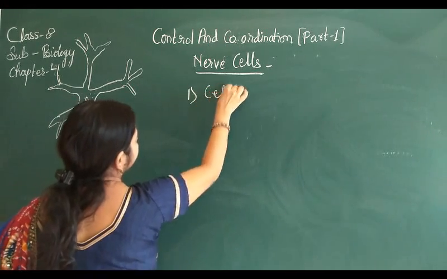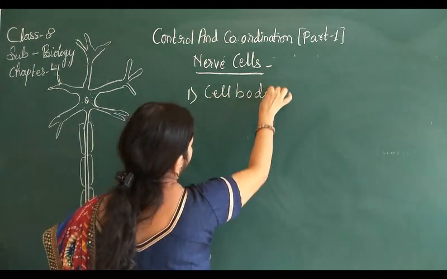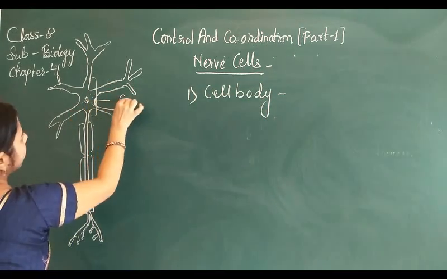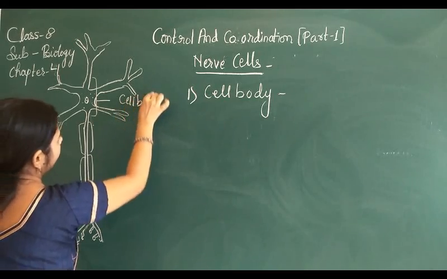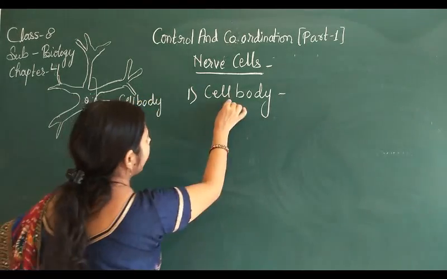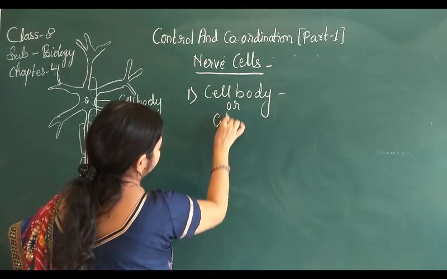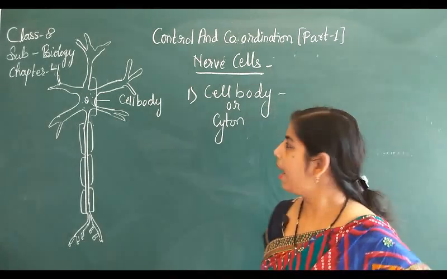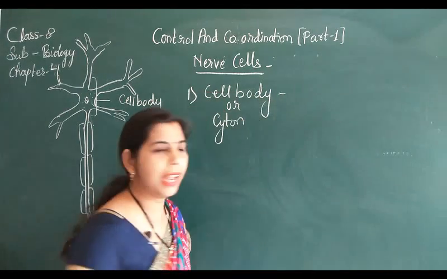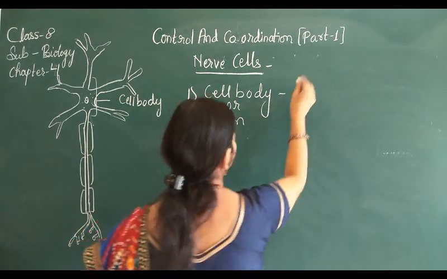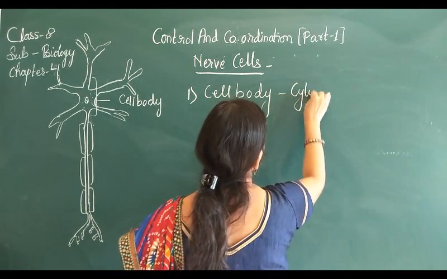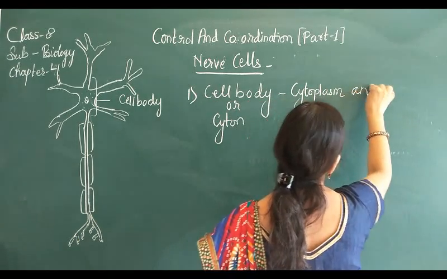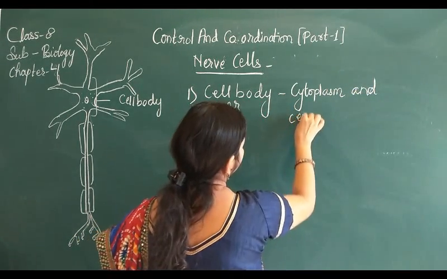First is the cell body. This part, this round part, is known as the cell body. And the cell body is also known as cyton. This is the central part of the neuron, and it is having cytoplasm and a centrally placed nucleus.